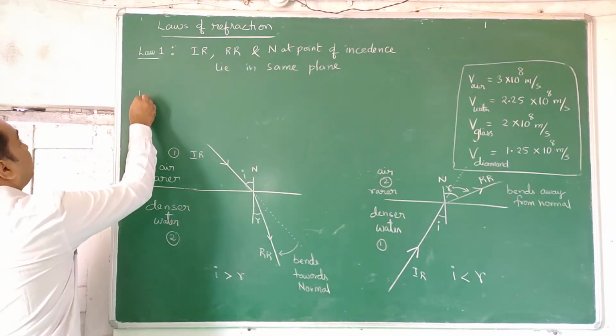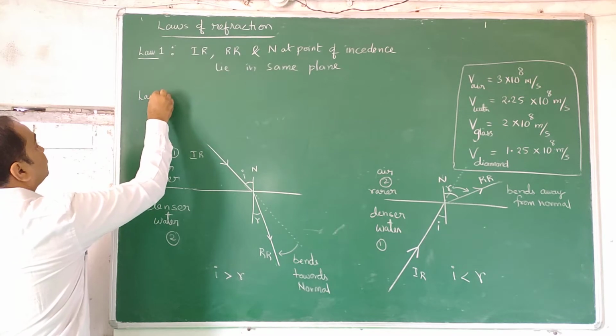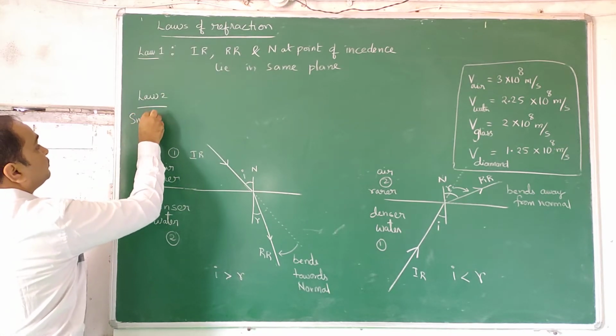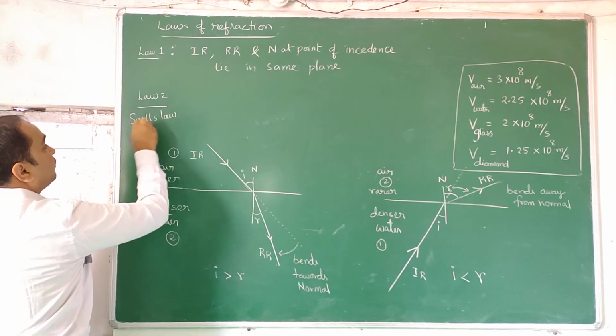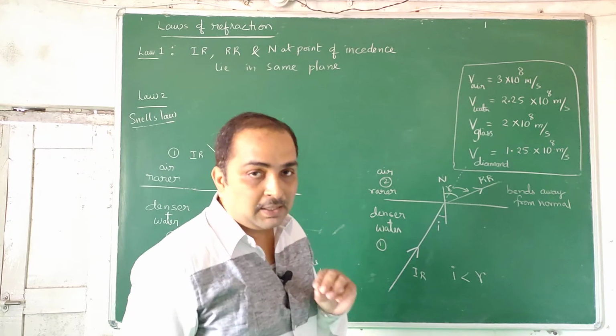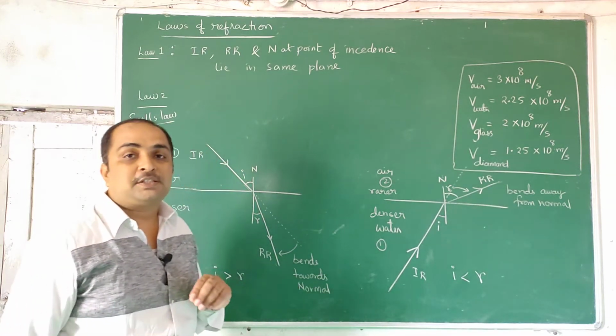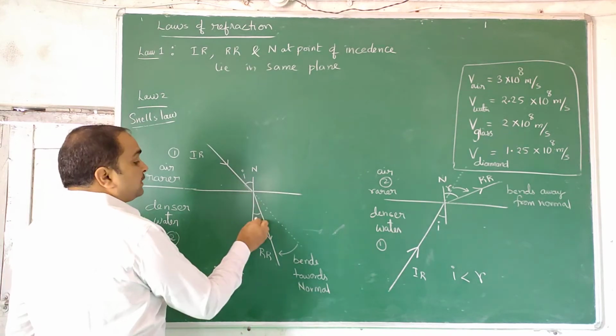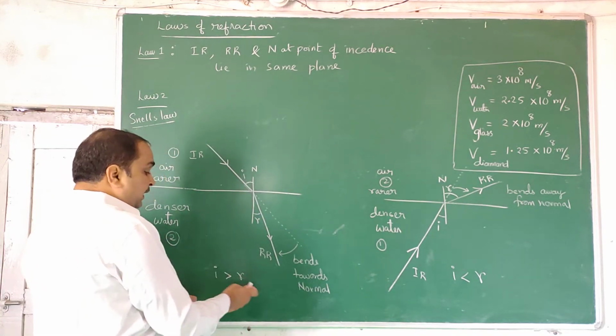Now comes the interesting part, law 2, which is very famous, known as Snell's law. I will write the sentences after 5 minutes, but listen how it is to be stated first. This angle and this angle are not equal, but one is greater and the other is less.